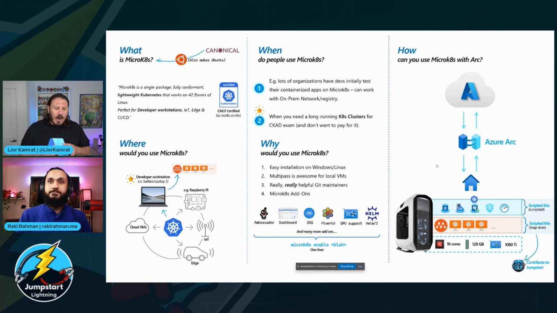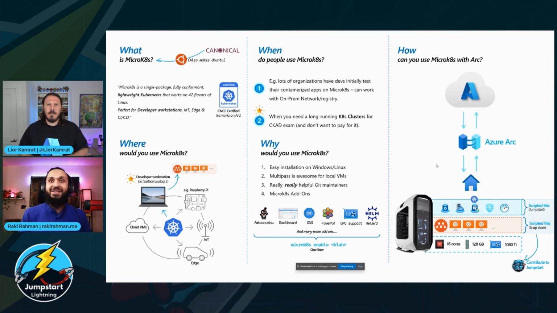And Raki, what I want to show is really, if you can talk about the why, the scenario, how you went by and created, how did you translate this learning experience that you wanted to get, all the way to the point that you contributed to the project, and really show the audience what it is that you actually contributed and how it looks like. Absolutely. So let me take you through my journey on knowing nothing on Arc to going ahead and reusing some of the work that you and the team have done to the Jumpstart.